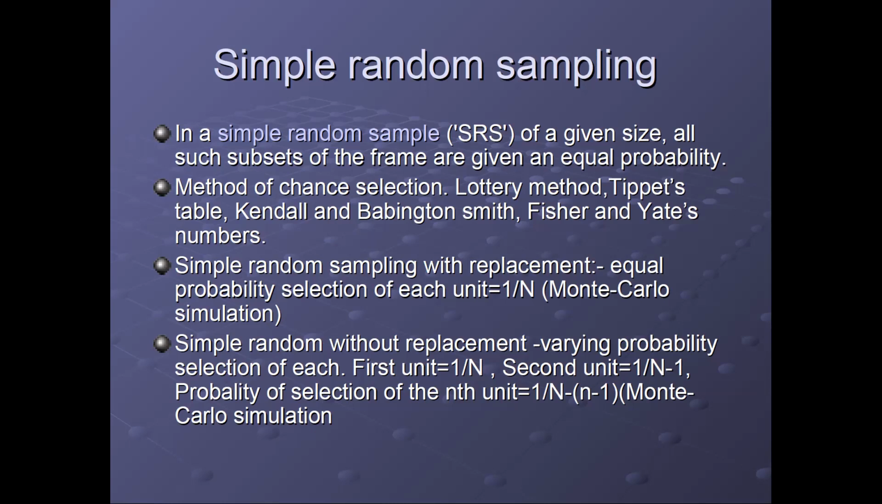Simple random sampling with replacement: the Monte Carlo method says there should be a 1 upon N probability of selection. This is an equal probability selection. If it is without replacement, that means we are not replacing that element. The first unit will be selected with probability 1 upon N, and the second unit will be selected with 1 upon N minus 1. Getting? So the probability of selection of the next element will be 1 upon N minus 1. This is the Monte Carlo simulation method. This is a mathematical model, a mathematical way we can select the elements in that sample.